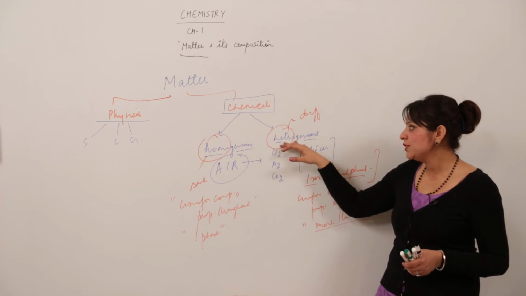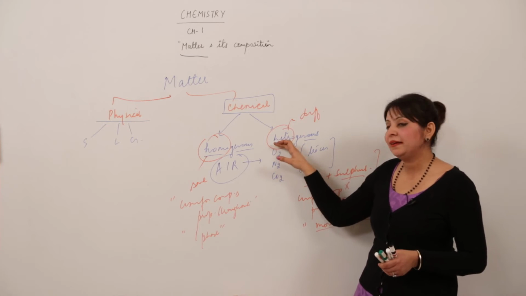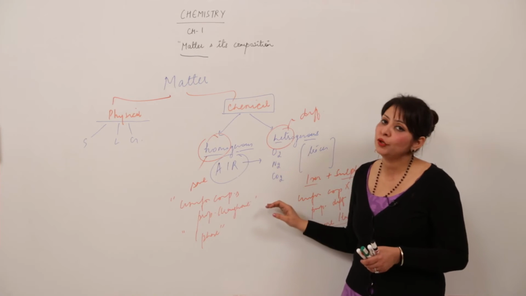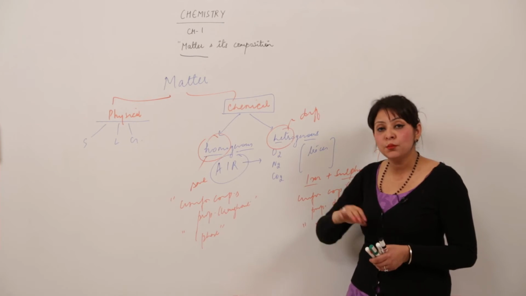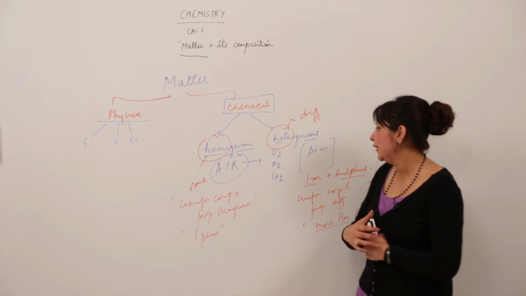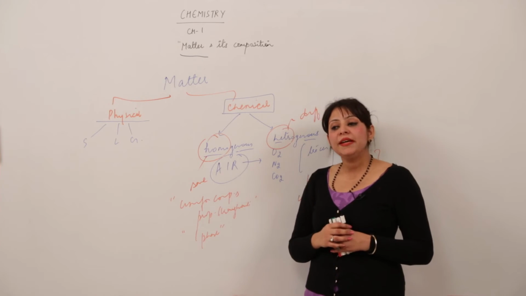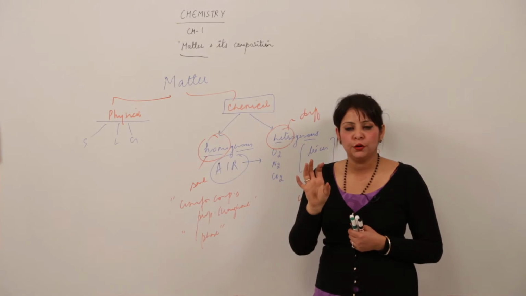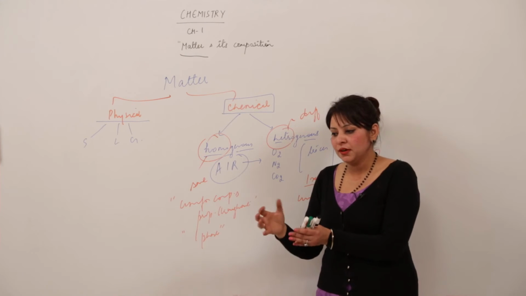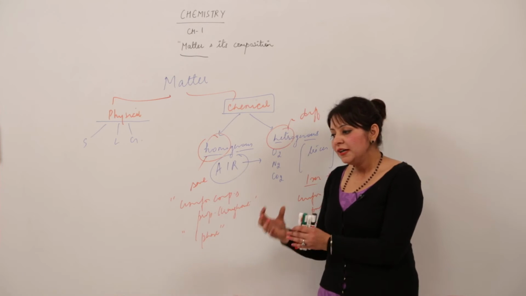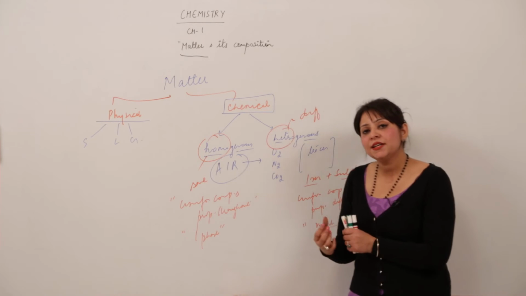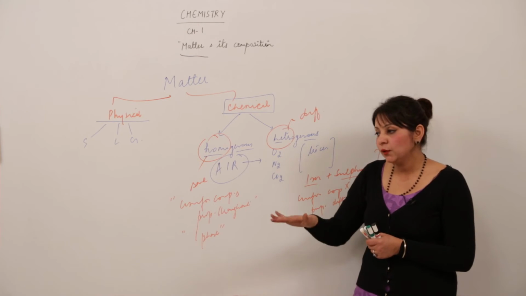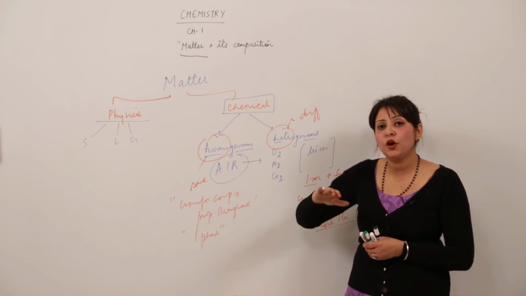And coming to heterogeneous matter, as I have told you, heterogeneous matter is that in which the composition and properties are not uniform throughout, and moreover you will get to see more phases. I will illustrate it with an example. Suppose we add a spoon of sand in water, okay, we stir it, we will get a solution form. But when we keep that mug or tumbler undisturbed for a few minutes, we will see that the sand or anything which we have added, being heavier, settles down and the water comes up. That means they form different phases.